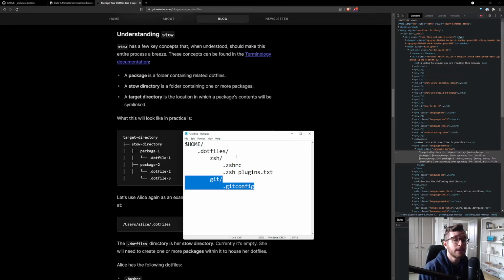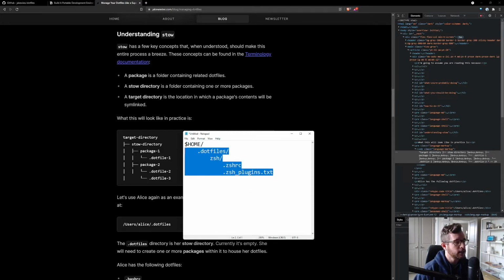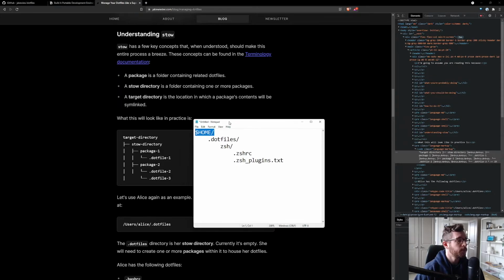And before we get to that, because it's one step up in complexity, I want to showcase how these files eventually get merged back into the home directory where they belong. So when you have a folder structure like this, home will be your target, .files is your stow directory, and then ZSH is a package where each file within is a dotfile.